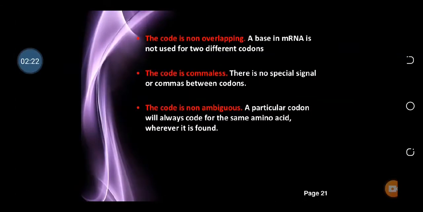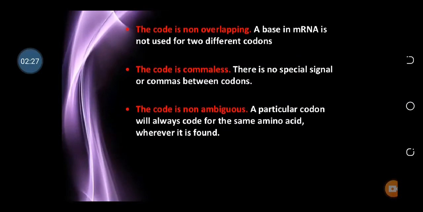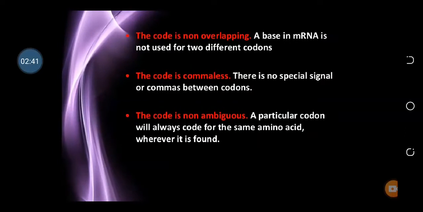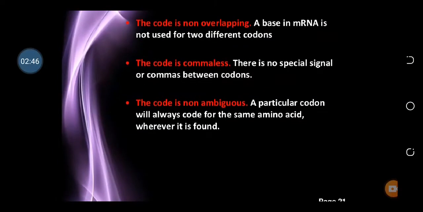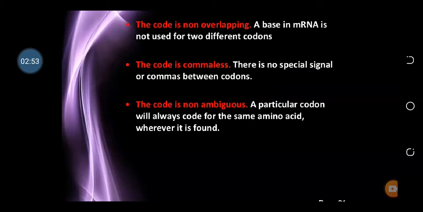Next है code है non overlapping code. Each genetic code is three nucleotides and they are not the part of more than one code. So each code is a particular three nucleotides and the code is commaless, which means the code is continuous. You cannot enter any commas, any full stop, any other materials. Code is non-ambiguous, means the code is always the same for the same amino acid wherever it is found,